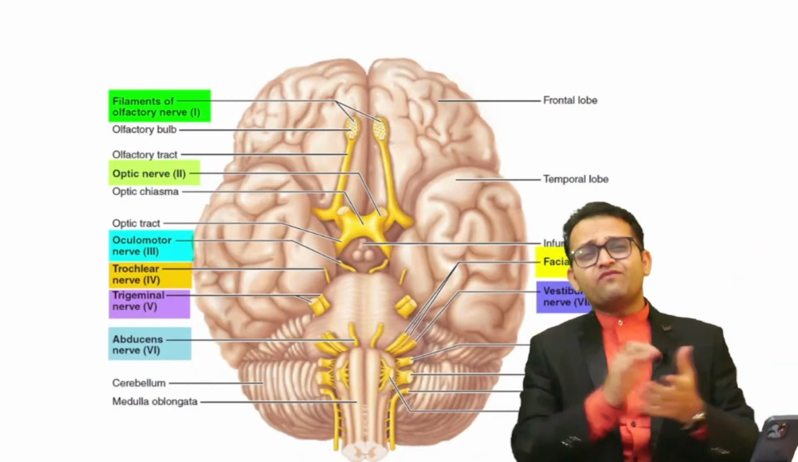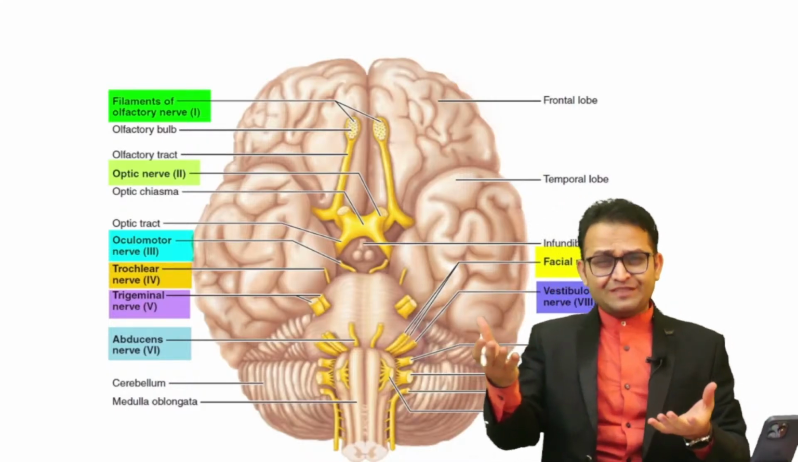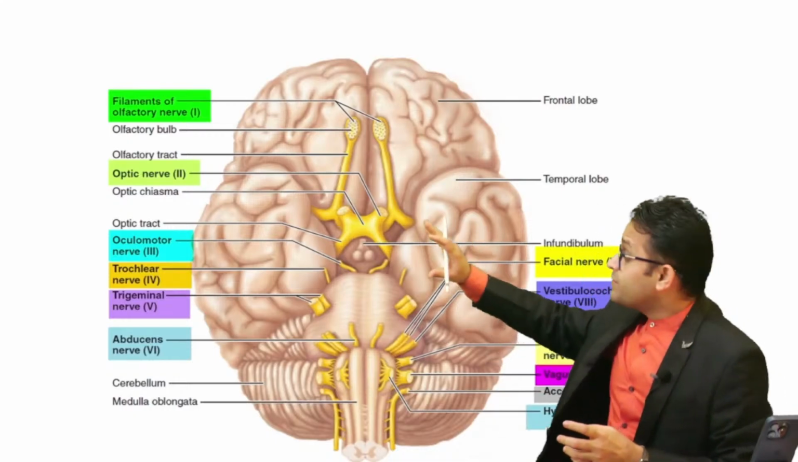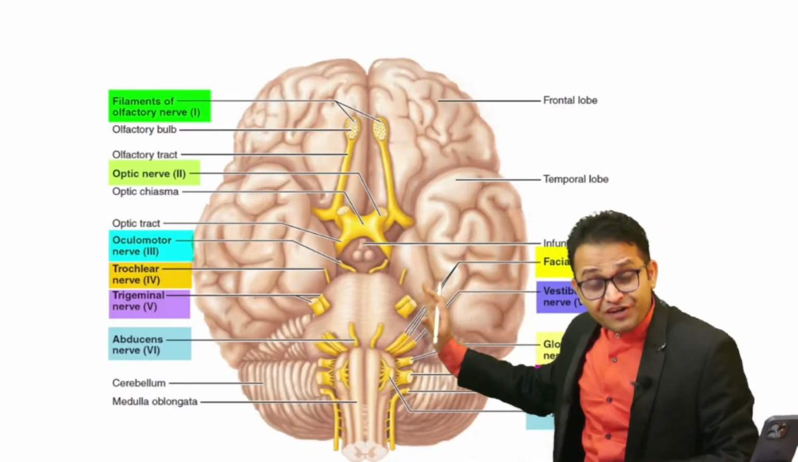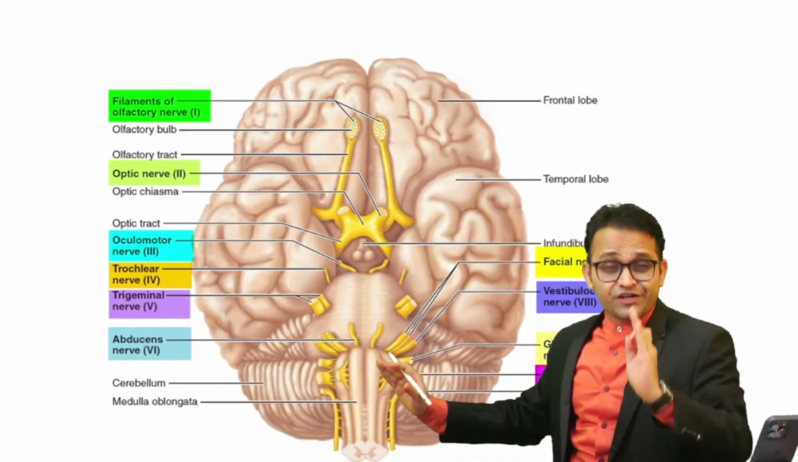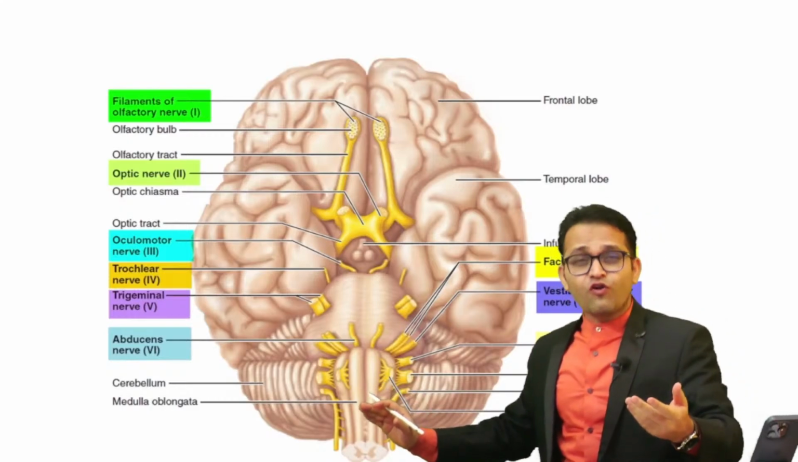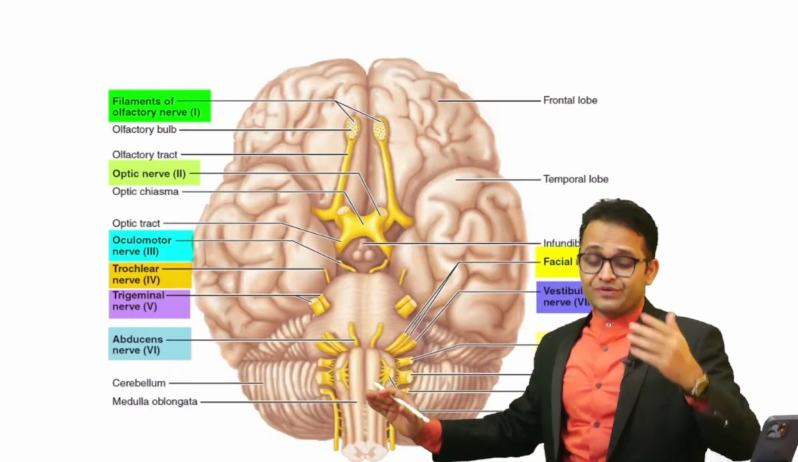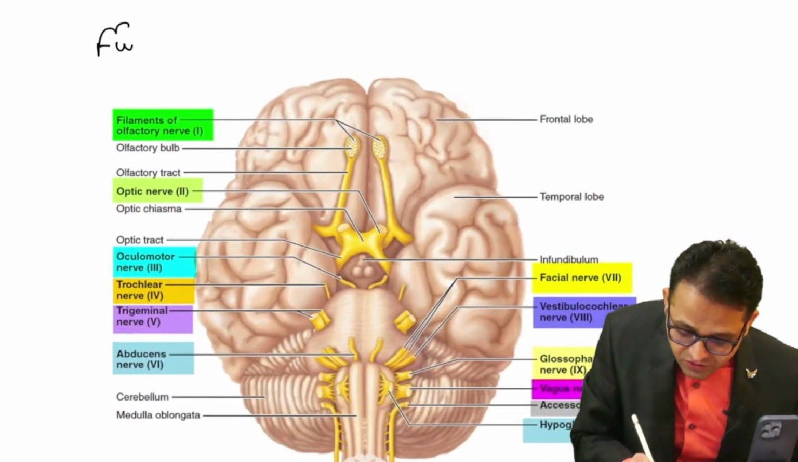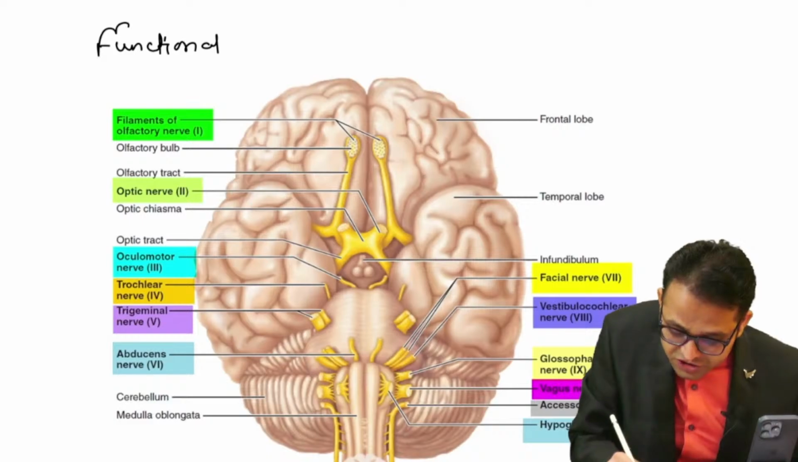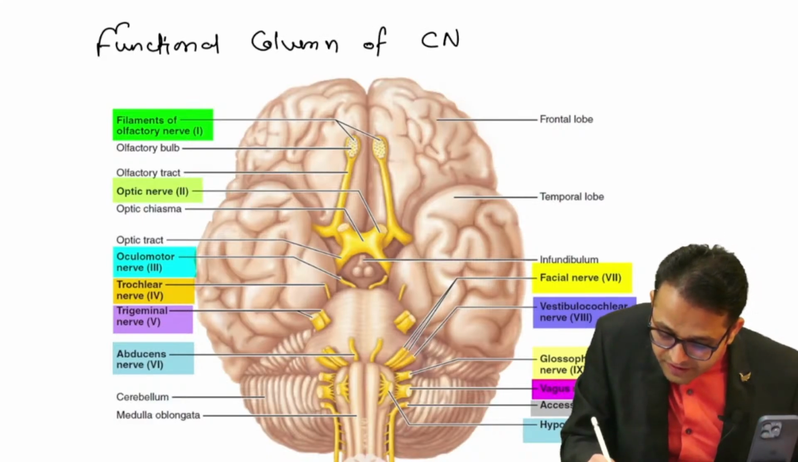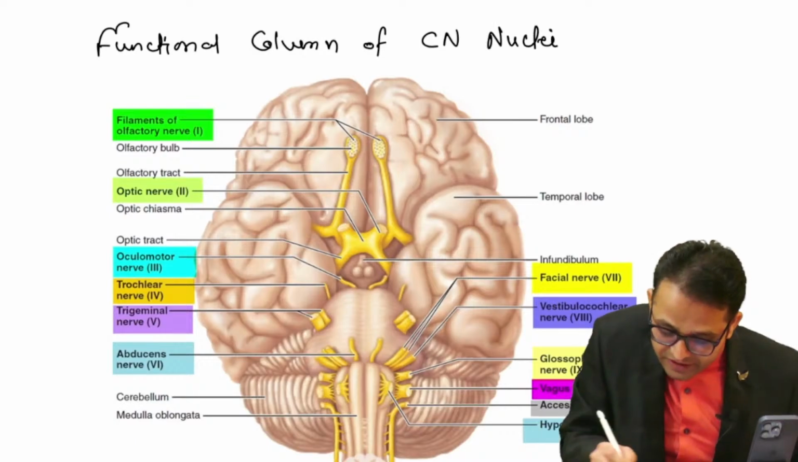Hello, dear friends. Very warm welcome to all of you at our beautiful, amazing platform. Myself, Dr. Shrikant Verma. Yes, we are going to talk about one very important, difficult, but very interesting topic, that is the functional column of the cranial nerve nuclei. I request all of you to please watch our previous video. What is the name of our today's topic? Your answer is: functional column of cranial nerve nuclei.